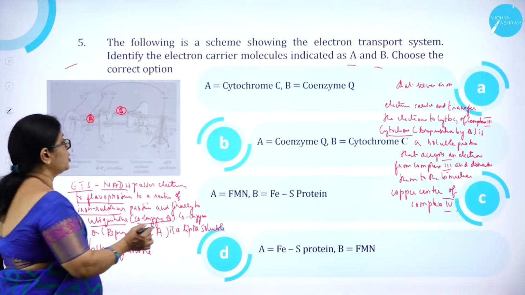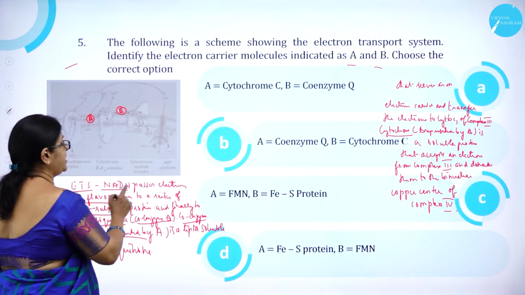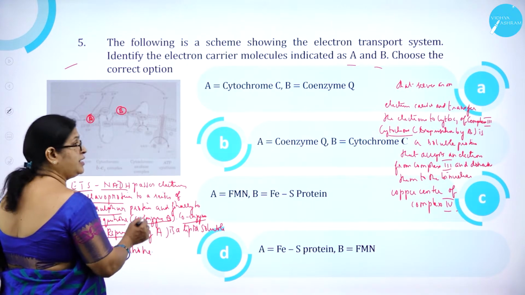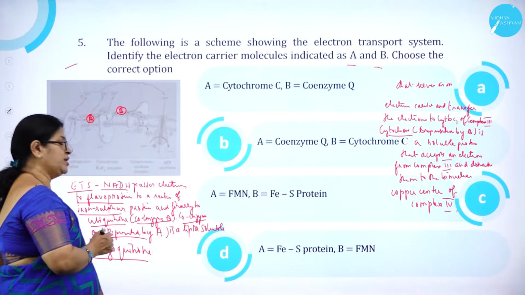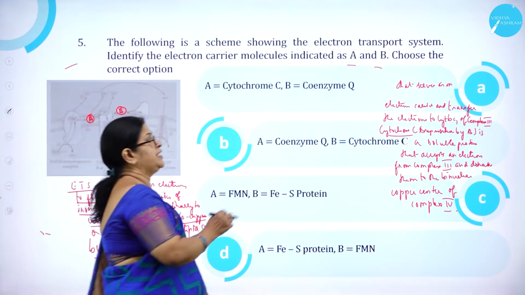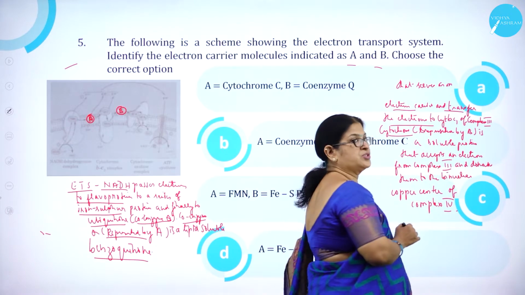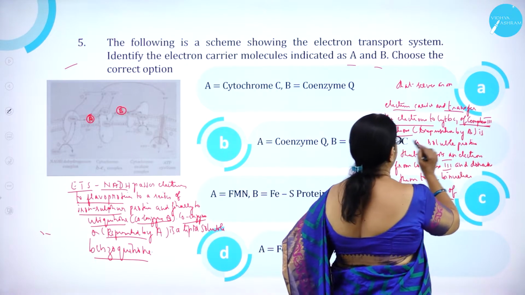So here coenzyme Q, that is A. So A is coenzyme Q and is a lipid soluble benzoquinone that serves as electron carrier and transfers the electrons to cytochrome C1, BC1 of complex 3.